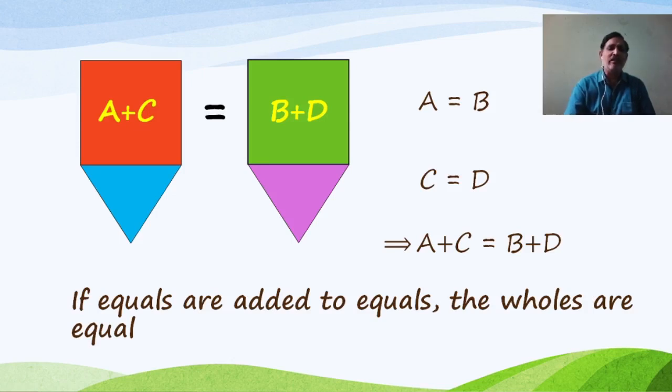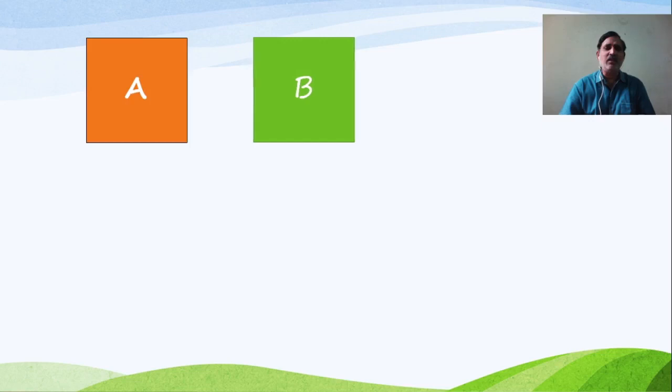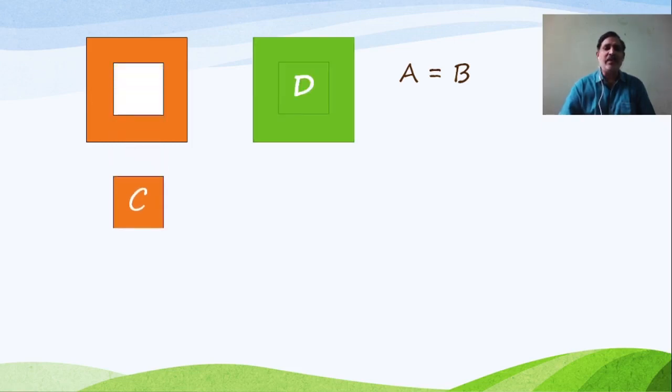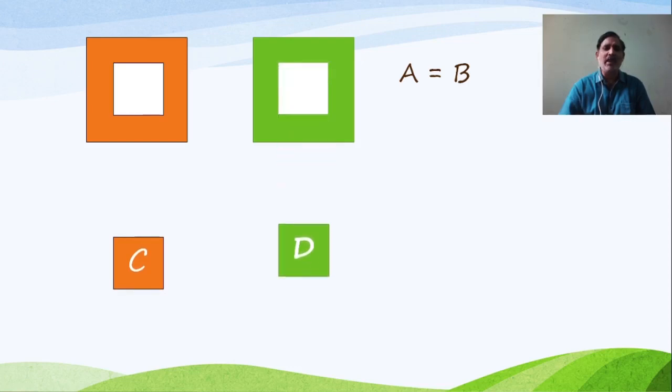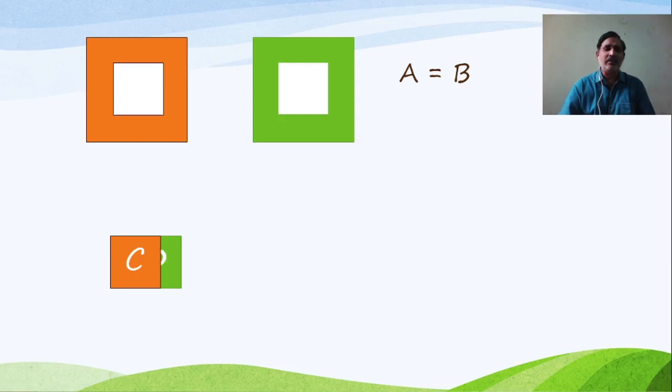Now let us go for one more axiom. Here we are considering two things A and B. Because they coincide, they are equal. Now we remove or subtract C and D from the two things. From A, C is removed, and from B, D is removed. And C and D coincide with one another. So we learned that C and D are equal.